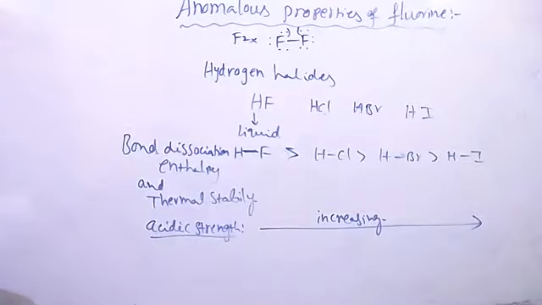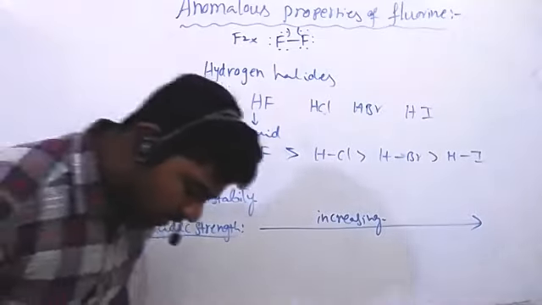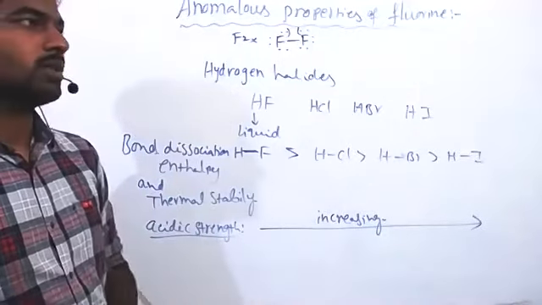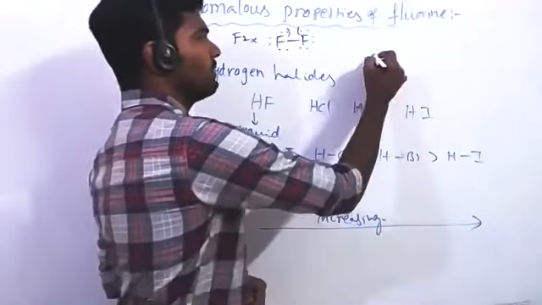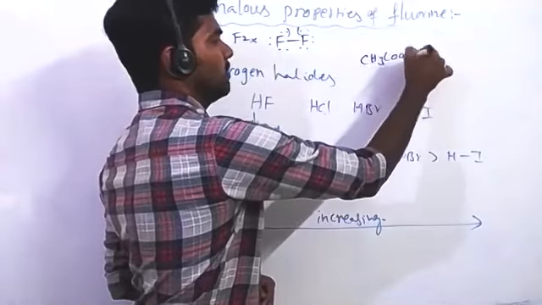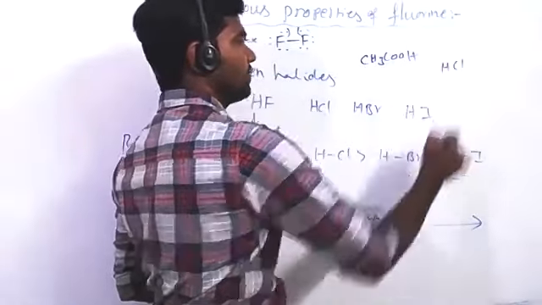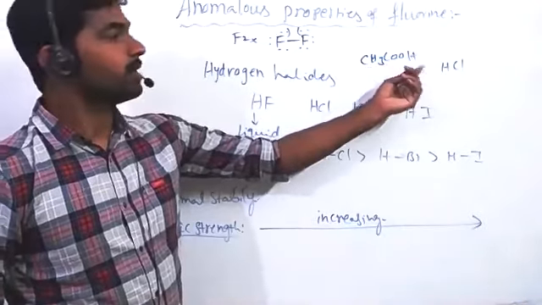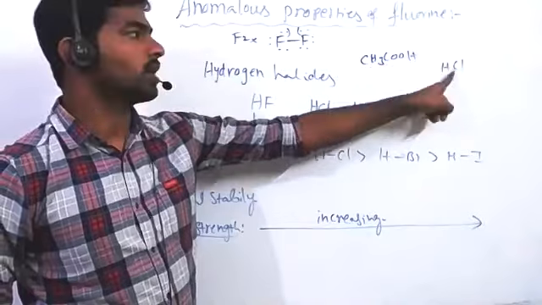Sir, can you explain the acidic strength again? I didn't hear properly. See, for a substance to become a better acid, it should donate H+ ion very easily. That we can say is a stronger acid. If we compare a weak acid, acetic acid, with a stronger acid, suppose HCl, the weak one cannot easily provide H+ ion, while this can provide it. That's why it is a stronger acid and the other is a weaker acid.